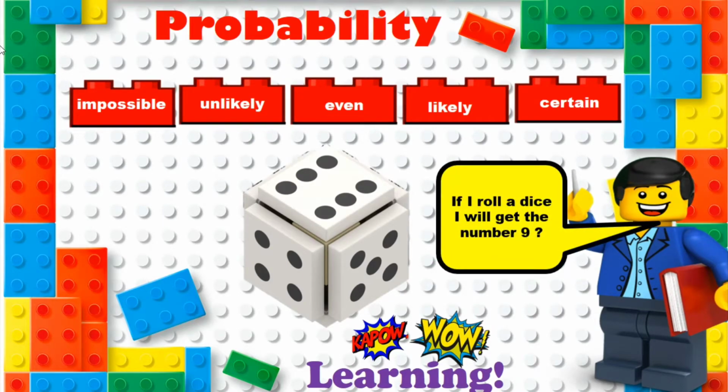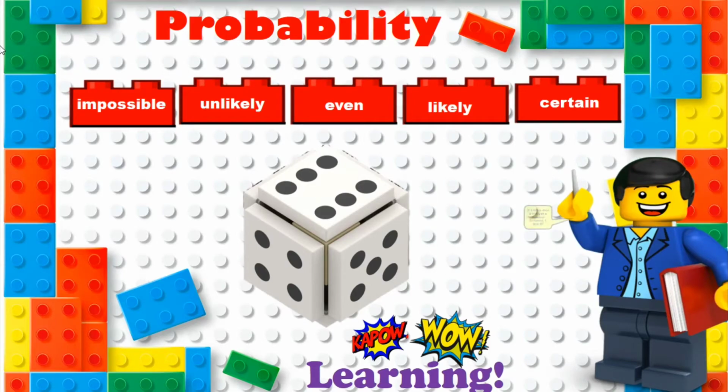Let's have a look at another one. If I roll a dice, I'll get the number 9. Is that impossible, unlikely, even, likely, or certain? Have a pause, have a think about that. Okay, and you should have said impossible because 9 is not on a dice. Okay, so you cannot get a 9. It's impossible. Again, if you cannot do it, it's impossible.